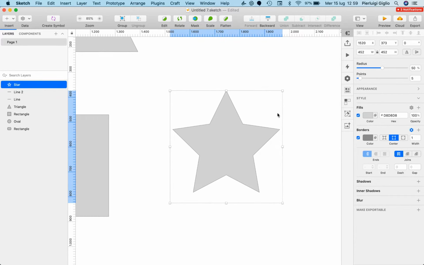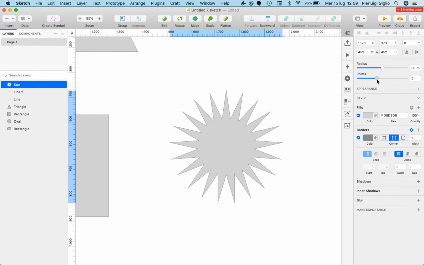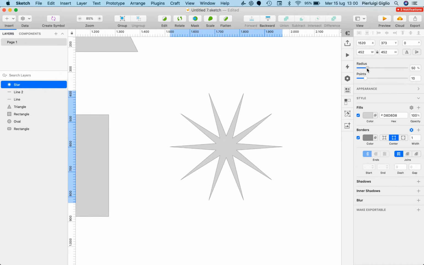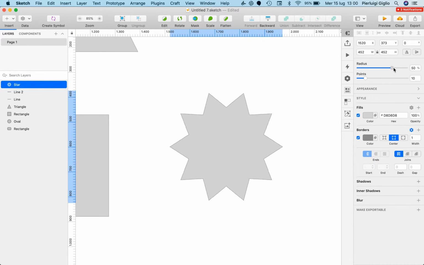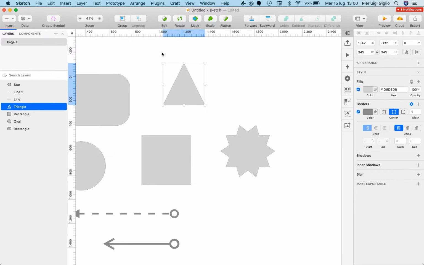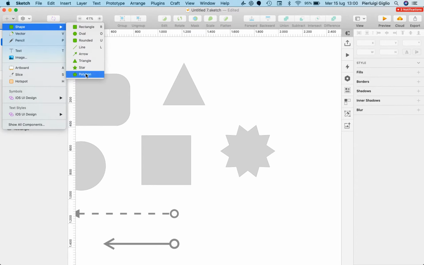So for example, when it comes to the star, you can edit the points, so you can create all sorts of different shapes with more points. These are usually shown on certificates, for example, and things of that nature. So as you can see, you can have some flexibility when it comes to some of these shapes.